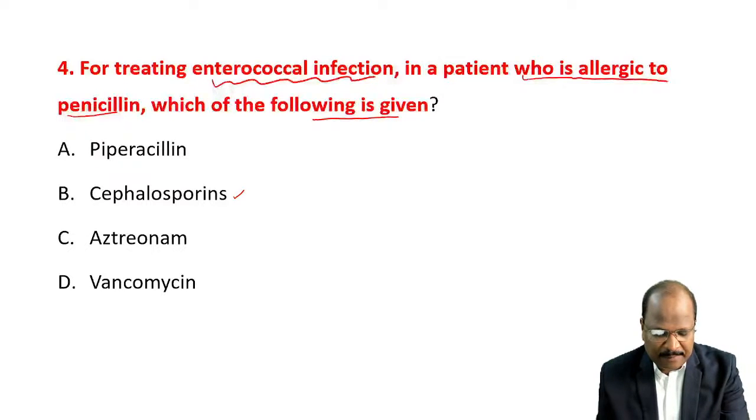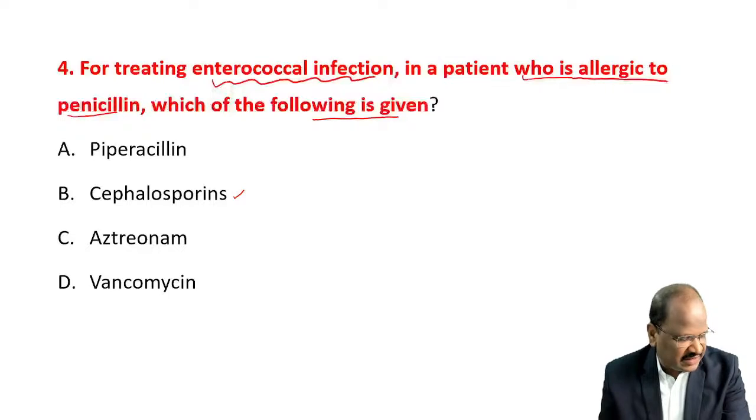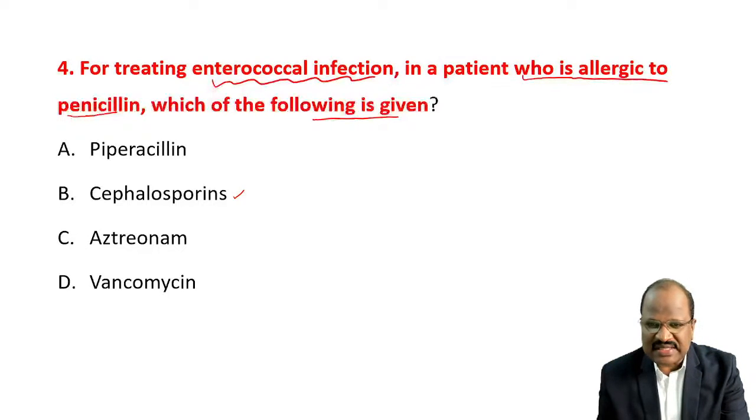I just want to see the correct option of what they gave. Was it just cephalosporin, or a specific drug name? Can you please type and tell me? Abhishek Roy, Sonam, can you tell what option was given?